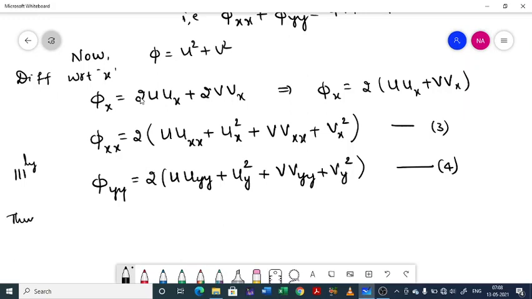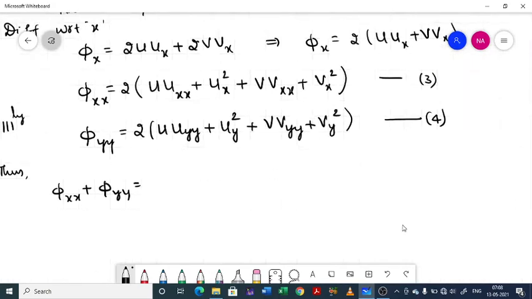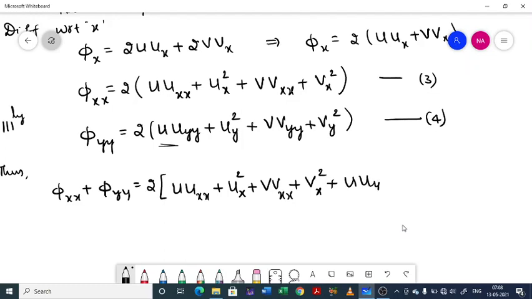Thus phi_xx plus phi_yy equal to, taking 2 outside throughout, u into u_xx plus u_x square plus v into v_xx plus v_x square plus u into u_yy plus u_y square plus v into v_yy plus v_y square.